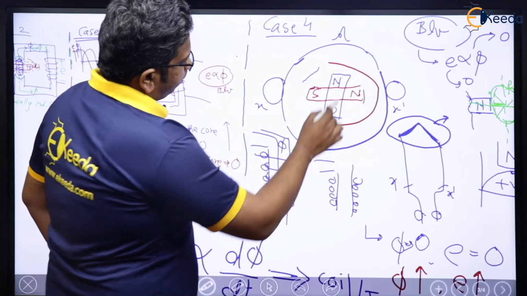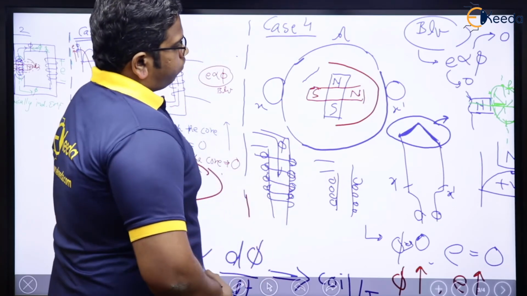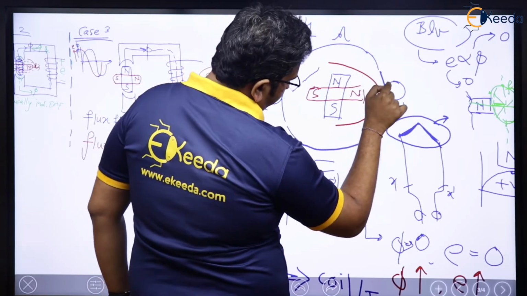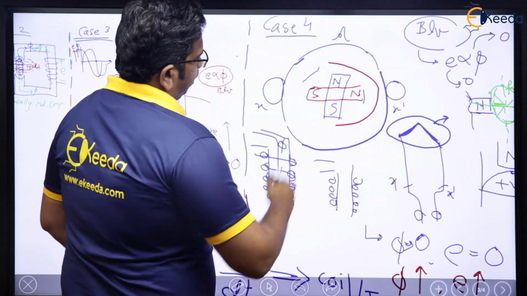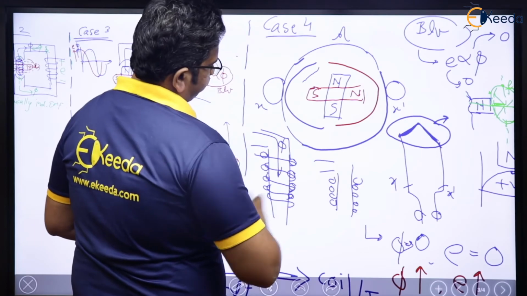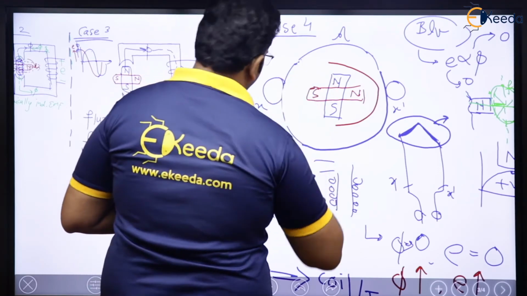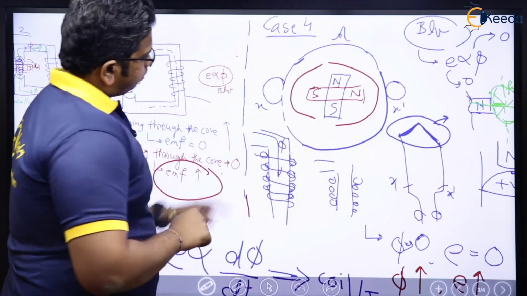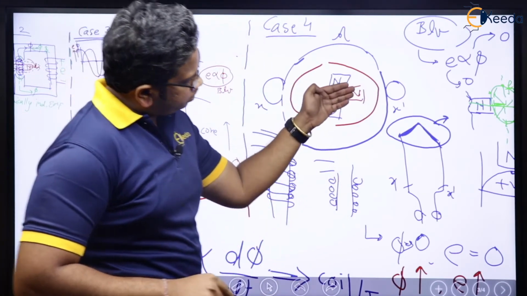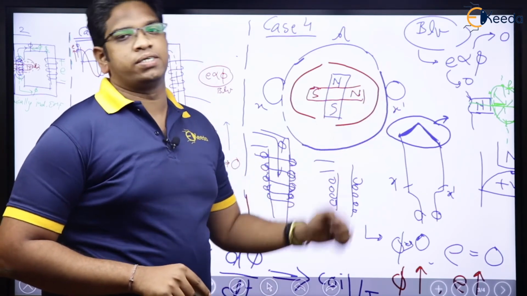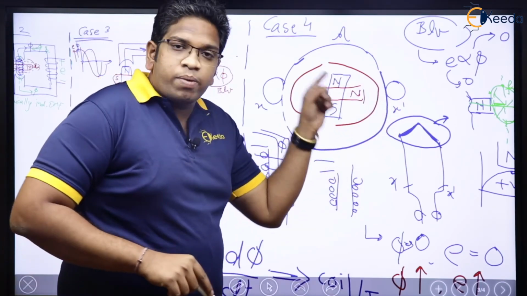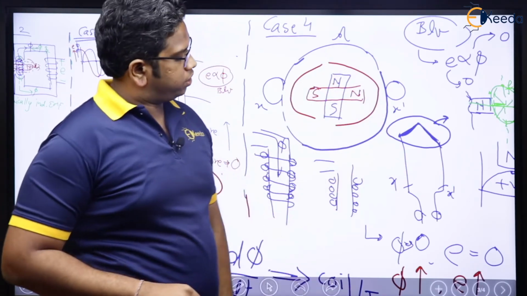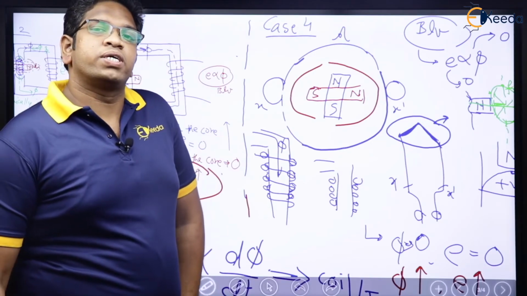See here, in case of red, this conductor X dash and this conductor X will be in the influence of magnetic flux. Now the moment this particular conductor is in influence of magnetic flux, EMF is going to be induced.